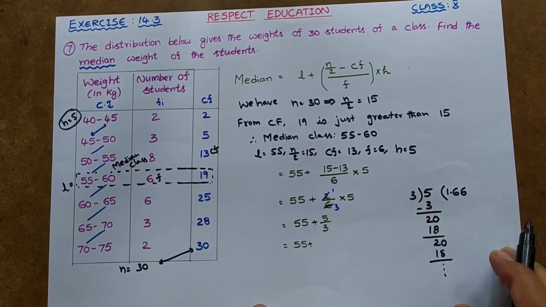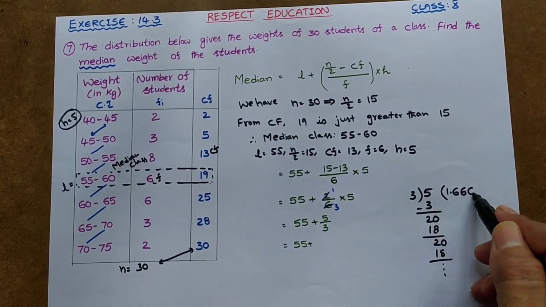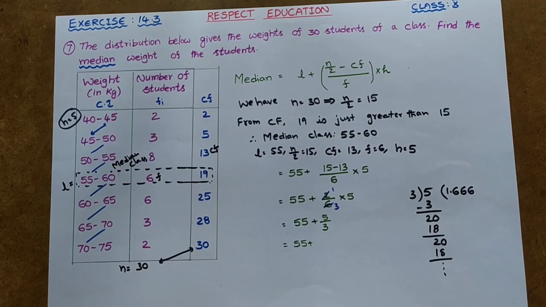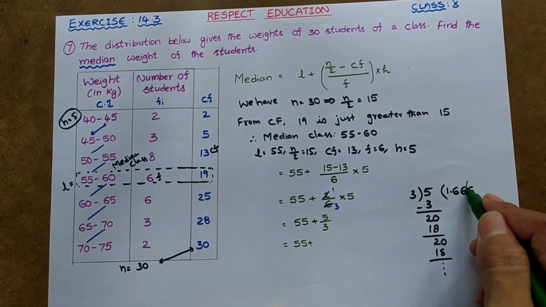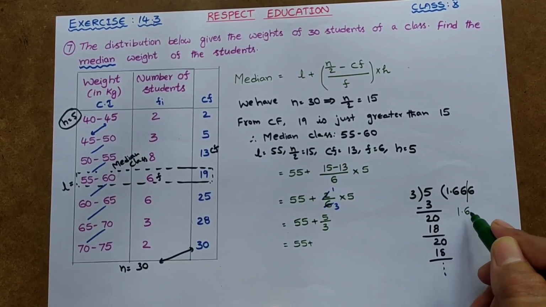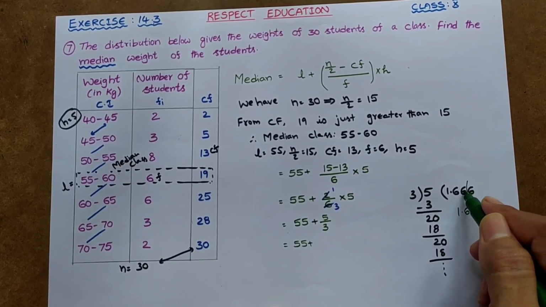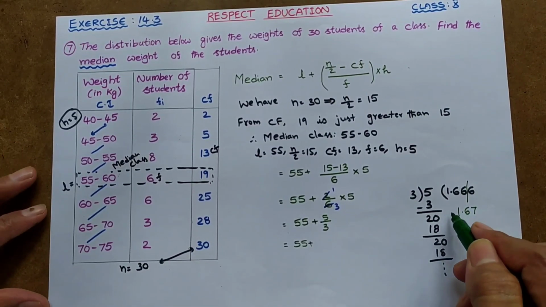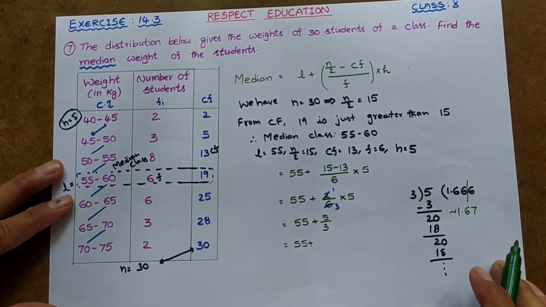So it goes on, you will get one more 6, right? Again 3 6s are 18. Now when you adjust this up to 2 decimals, then what happens? Here 1.66, the next digit is more than 5, so the 6 will be raised by 1, that is 7. So this value is equal to 1.67.